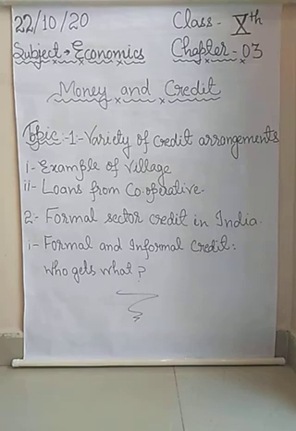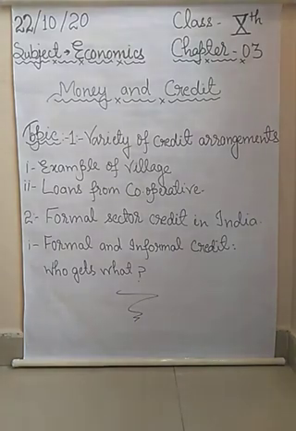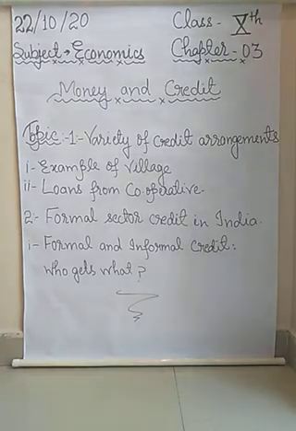But most of the time, Rama has to take a fresh loan before the previous loan has been repaid. Okay? And at present, she owes the landowner rupees 5,000.